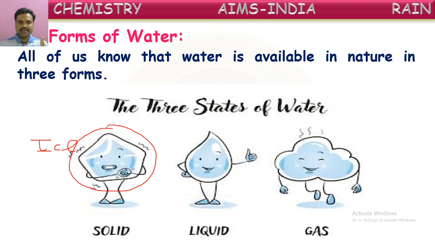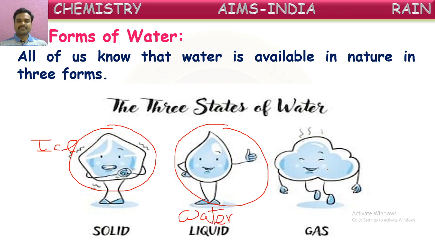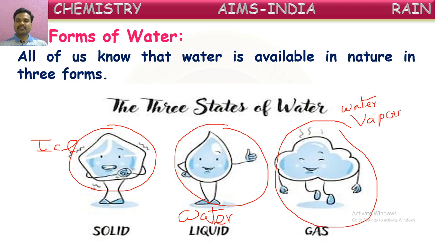I have touched ice, how will it be? Very cold. And the liquid form, commonly we say, is called water. Similarly, what is the gaseous form of water called? Do you know, children? Yes, it is called water vapor. Vapor or water vapor it is called.